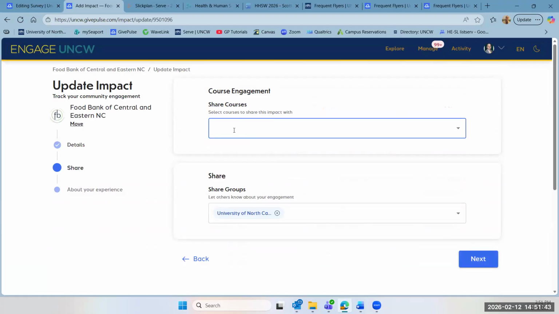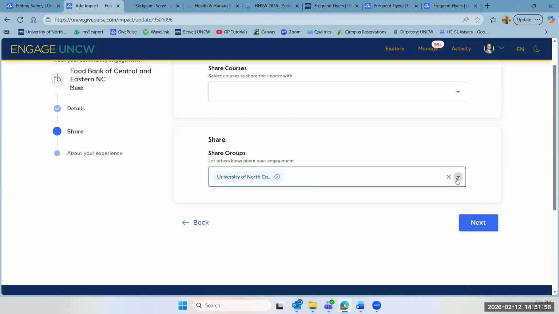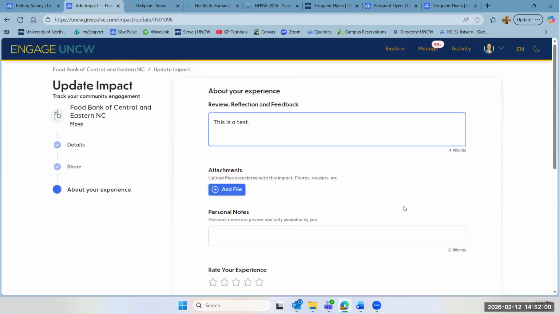It's going to ask you if you want to link your impact with a course or a group. You'll put University of North Carolina, Wilmington in there if it's not already there. It might be pre-populated, but if it's not, you can add it from this drop down and then click next.